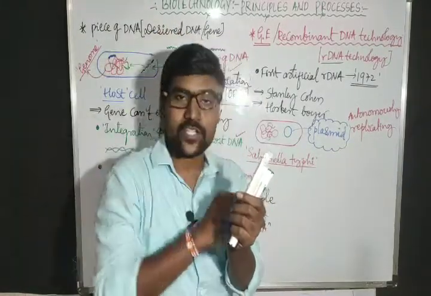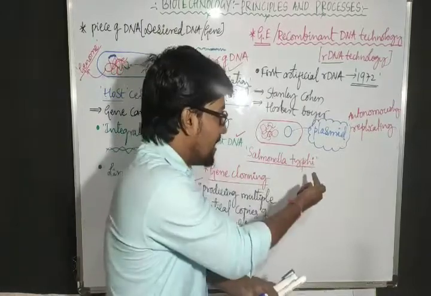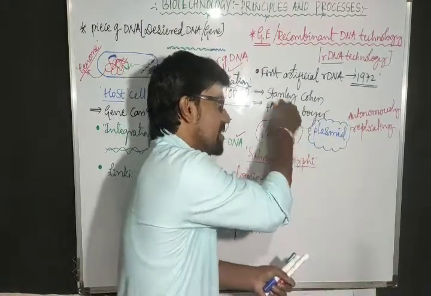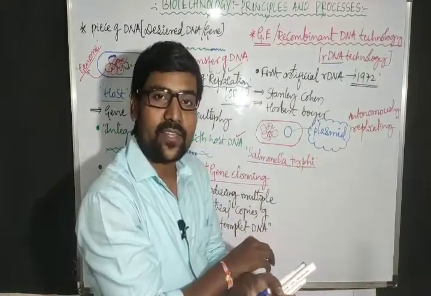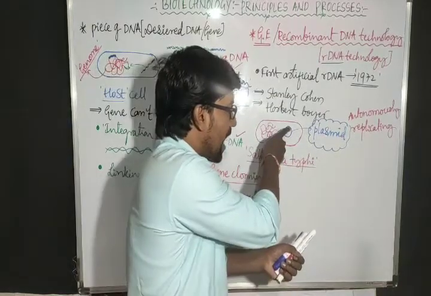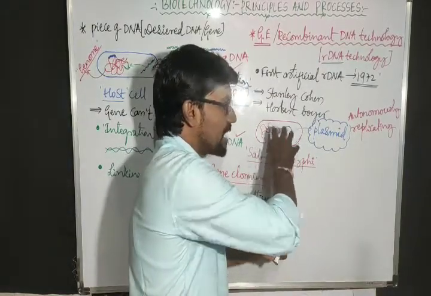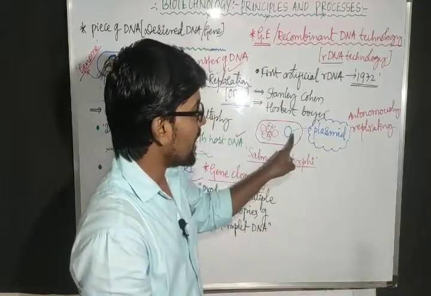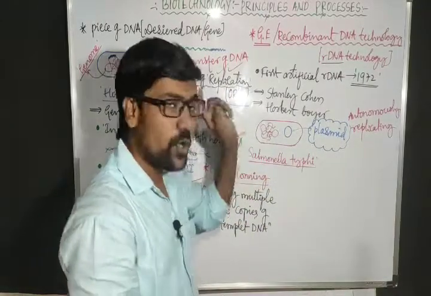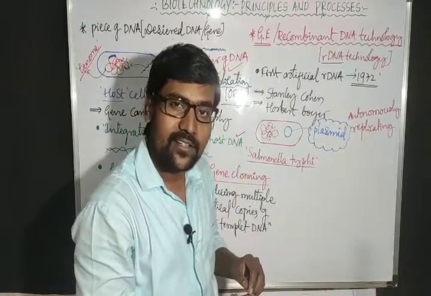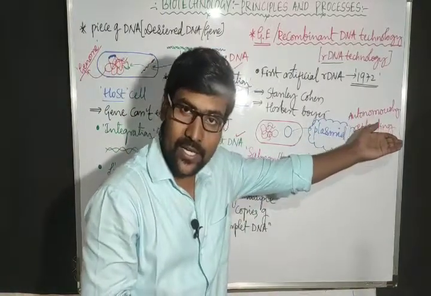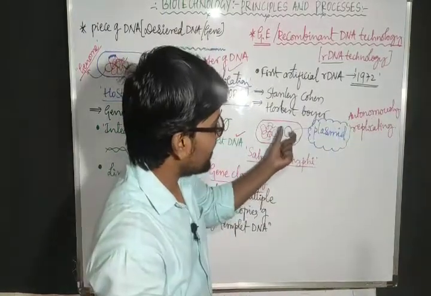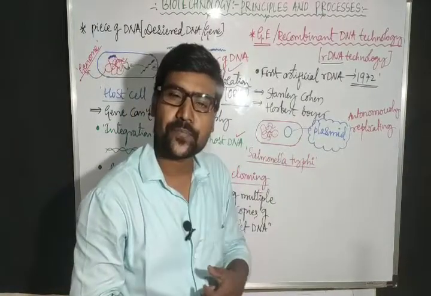Then that DNA enters into the bacteria again, and our gene along with this plasmid starts multiplying. Why? Because plasmid multiplication does not depend on this DNA. Because it is autonomously replicating. So because of that reason, the plasmid is very important.